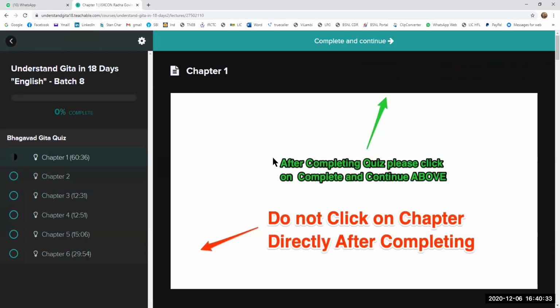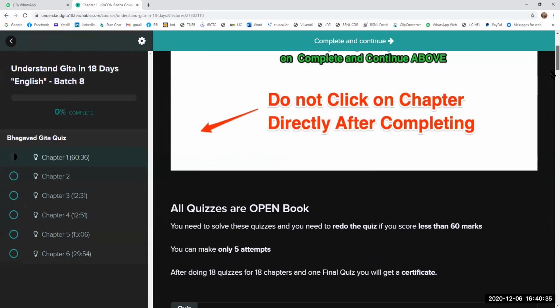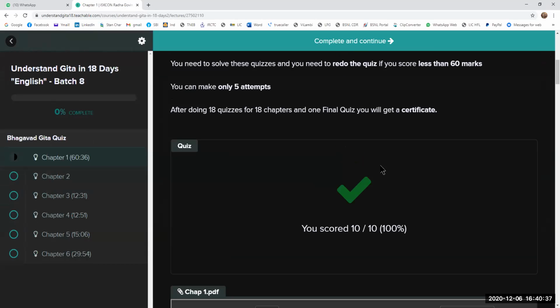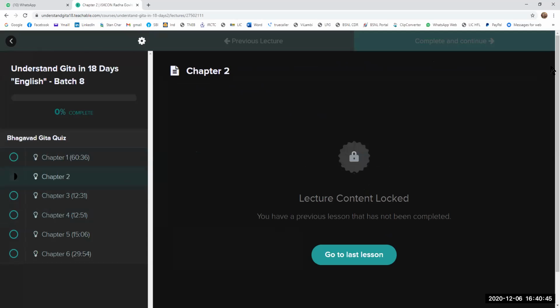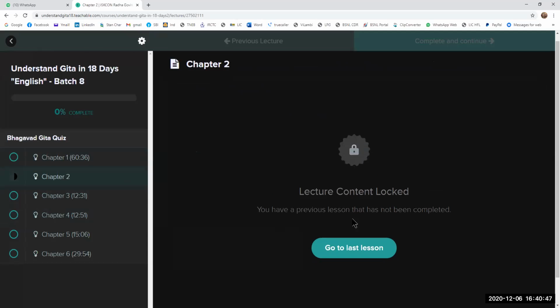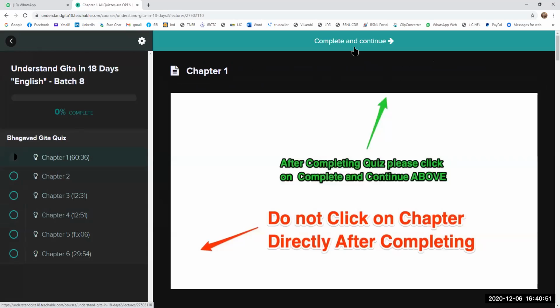You are in chapter 1, so again scroll down. Since I completed this first chapter, it is showing complete. When I click on the second chapter, I need to scroll down. After you complete it, you should click on Complete and Continue.